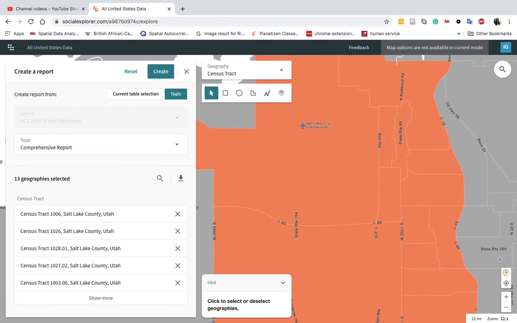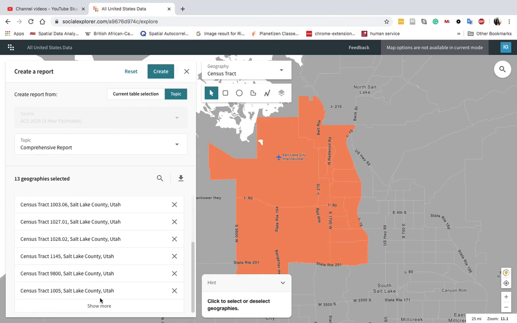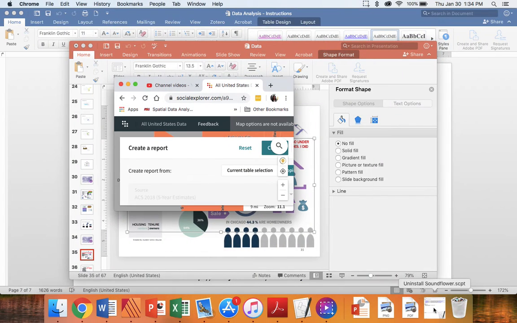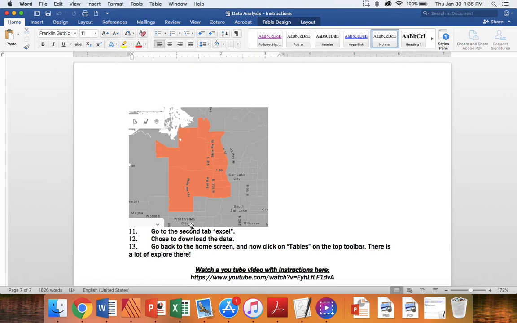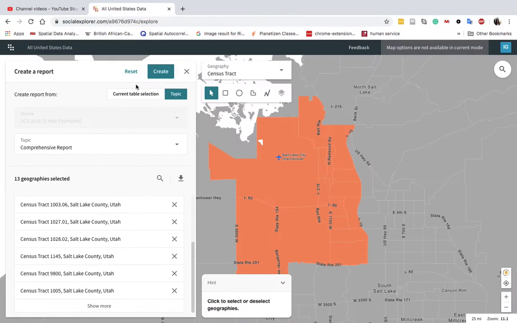It's generally the area, but just make sure that this actually matches the census tracts in the instructions. And you can see here the census tracts that were selected. You can even choose more. Again, if you go to the instructions, you can make sure that this matches. No, it does.